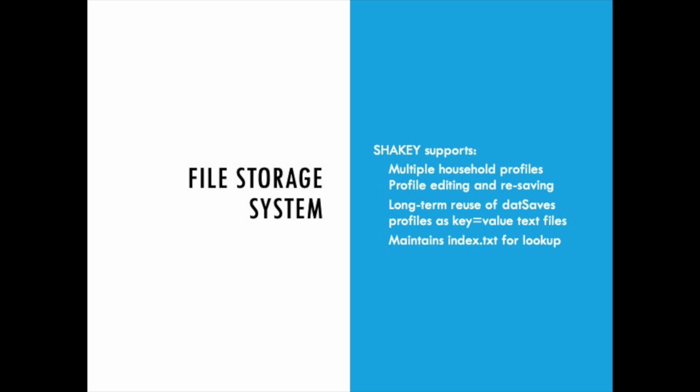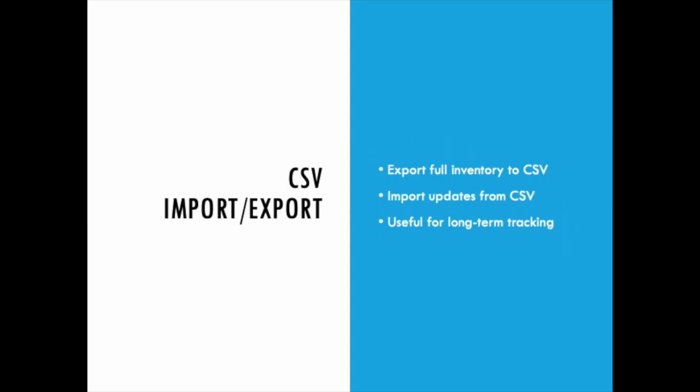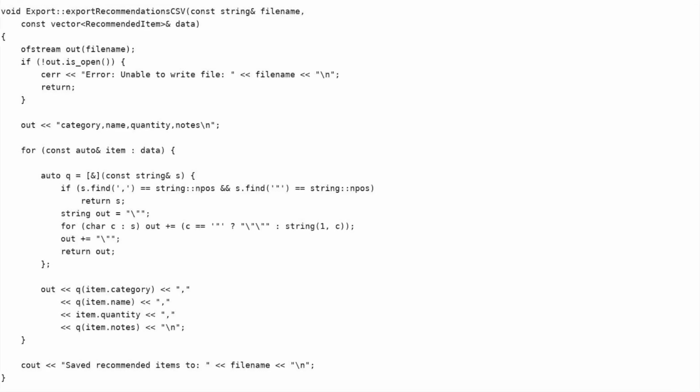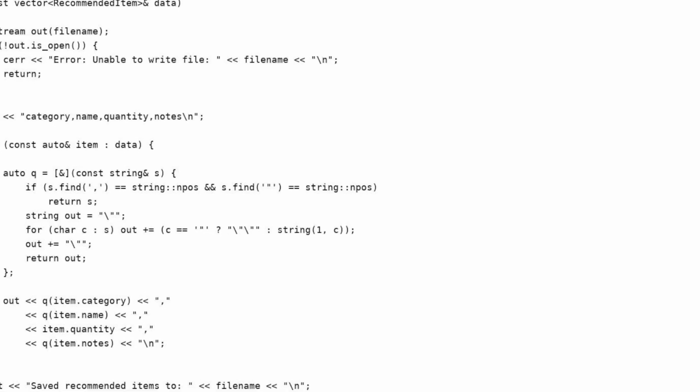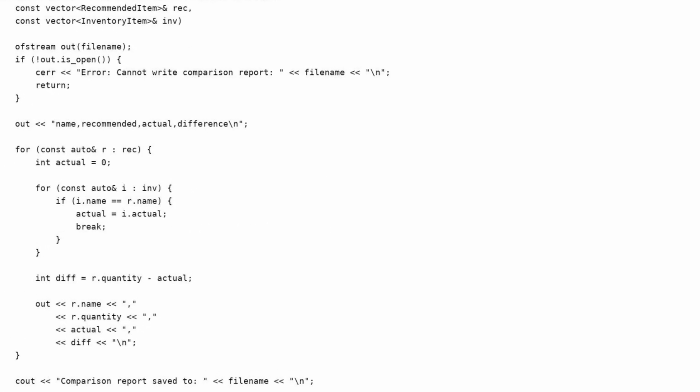Now let's look at why CSV support is such an important real-world feature. CSV functionality gives users a professional way to track their supplies over time. They can export a full inventory snapshot, update it externally, and then import changes back into SHAKEY. This makes the program useful beyond the terminal. It becomes part of an ongoing preparedness strategy.